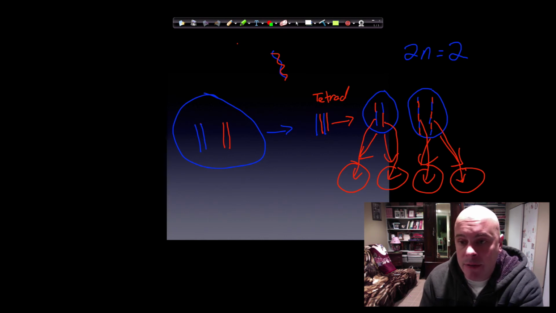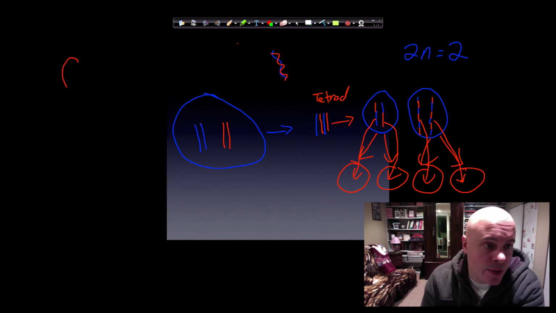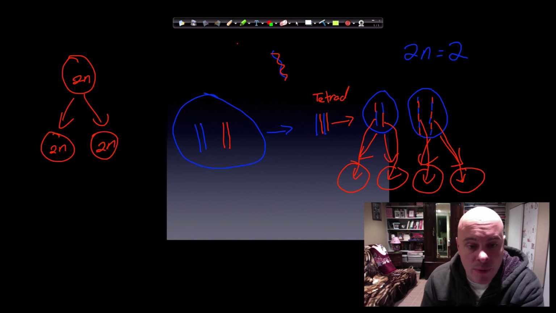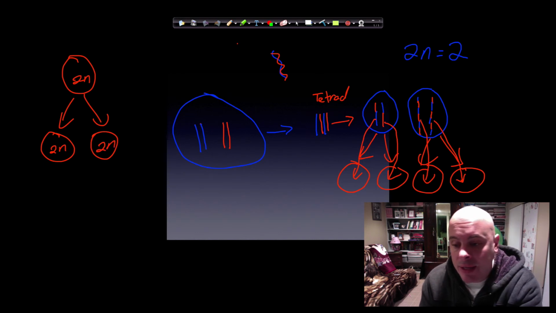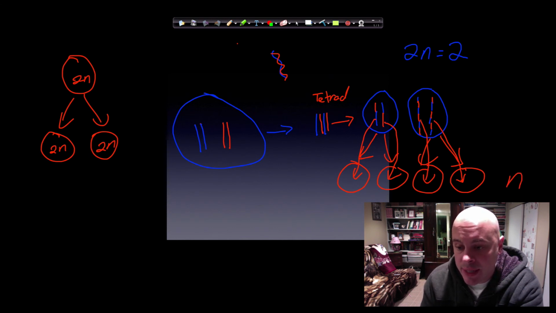So instead of like in mitosis, where we started off with a diploid cell and we wound up with 2 daughter cells, each diploid, we start off with a diploid cell, and look at this, we wind up with 4 cells that are haploid. And if we look at each chromatid, the genetic information in each one is totally different. All right, and why did that happen? Because of crossing over.